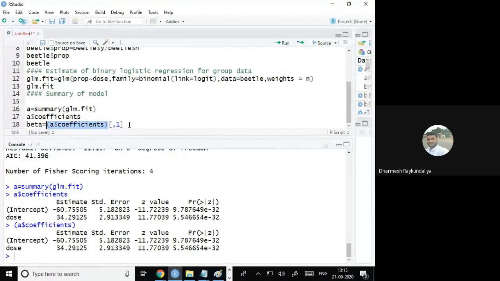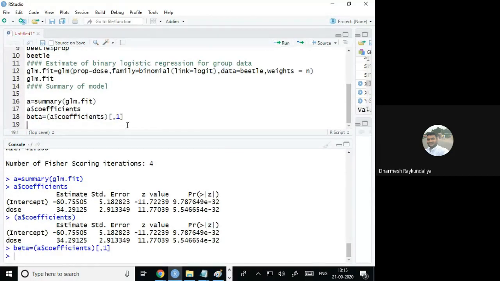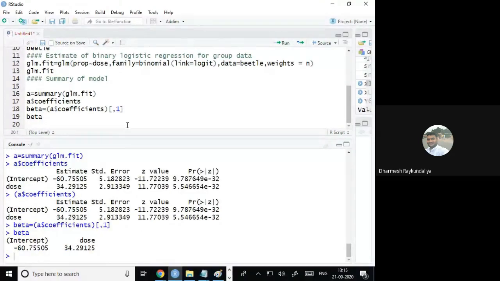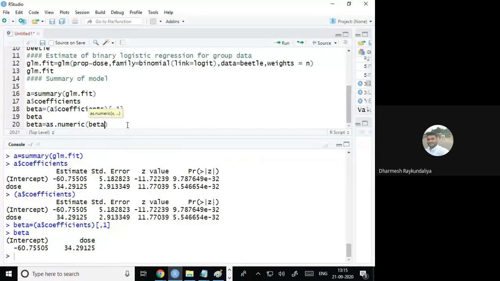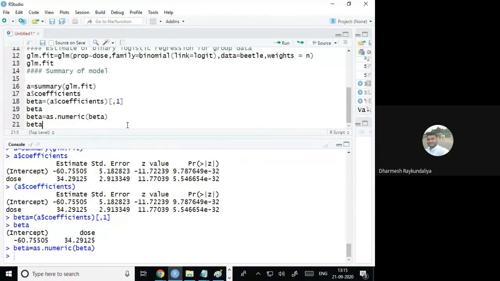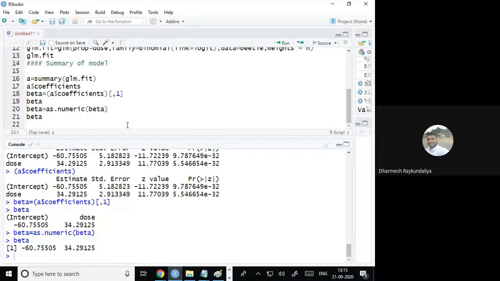Okay, and I wish to extract the first column, and that is the estimate. I'm assigning it as beta. Just extract this. It is giving the estimate of the beta. Because I don't want the label, I will store that as numeric beta equal to beta. So now there is no label.